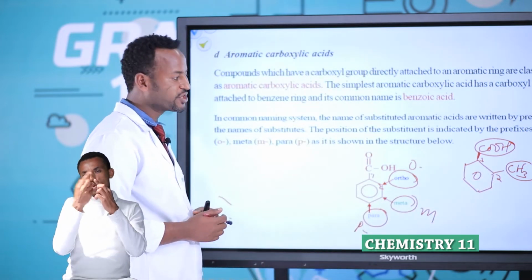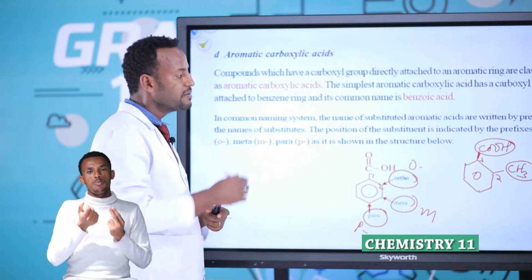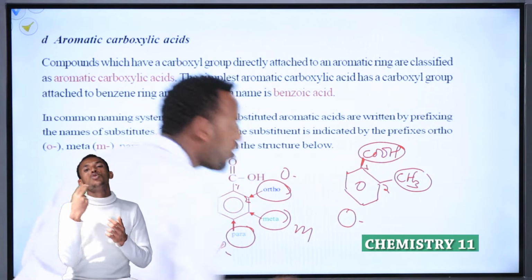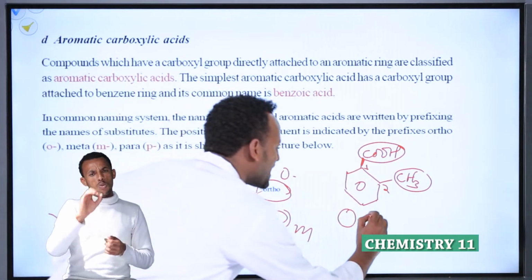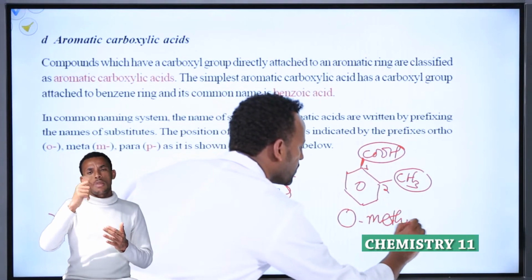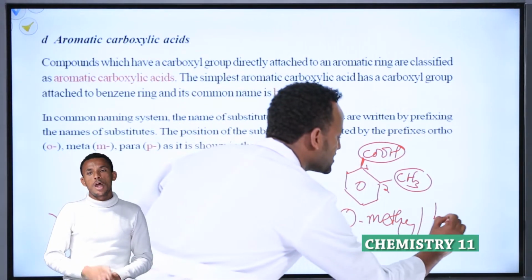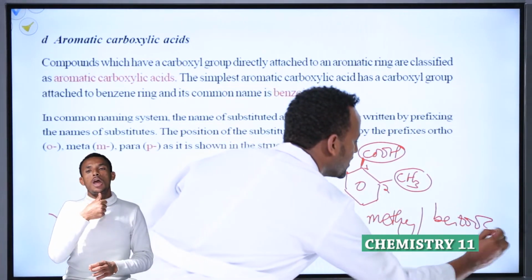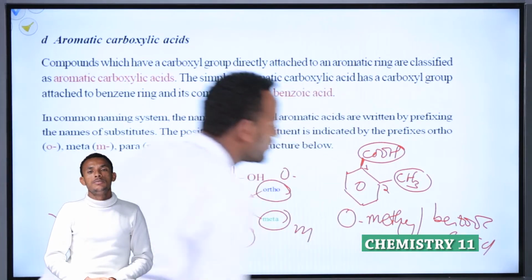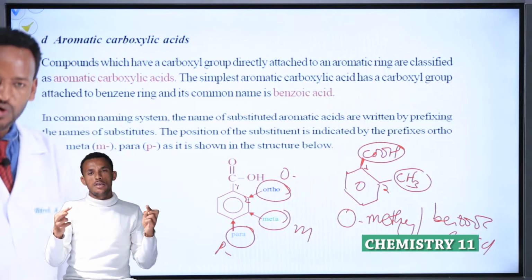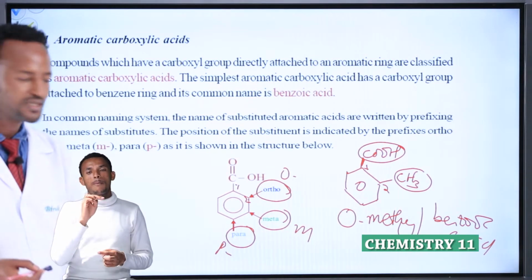The CH3 group. Because of this CH3 group, we simply use ortho, or simply O. Ortho what? Methyl. Orthomethyl benzoic acid. Therefore, the common name of this structure is orthomethyl benzoic acid.